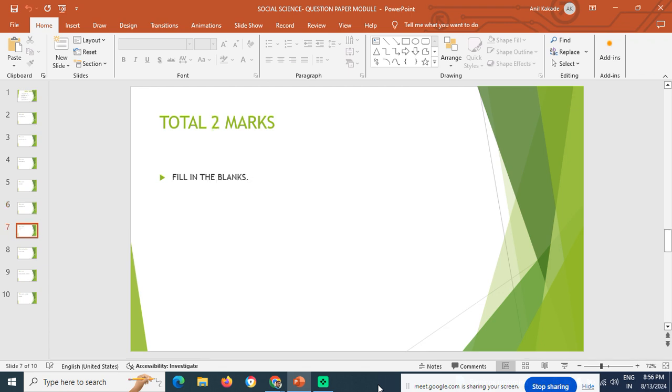That is question number 6, that is political science. Again, fill in the blanks. Here in history paper, there are many objectives. Even if the child feels the history paper is very difficult, if the child studies the objectives, only the objectives, the child will definitely pass. The only thing is that the child should be thorough with the objectives.